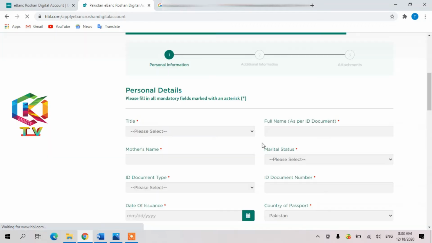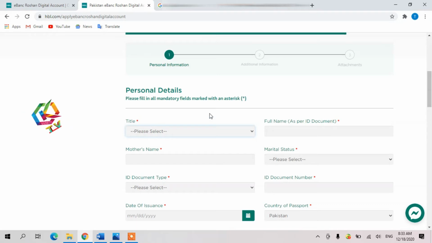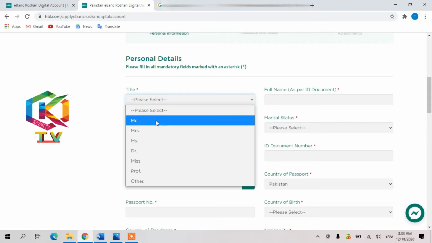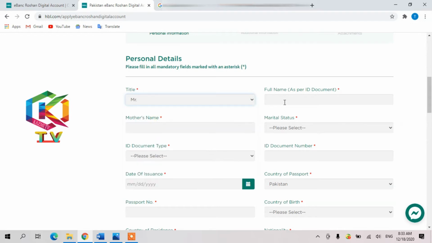Okay, now you can see the next page starts in front of you. Here they require a lot of information, so you have to read and fill in this information. The fields with a red dot must be filled; if you do not fill them, you cannot go to the next step. First is title. Title means male, female, Mr., Mrs., whatever. Full name: always make sure you write the name as per your overseas ID.